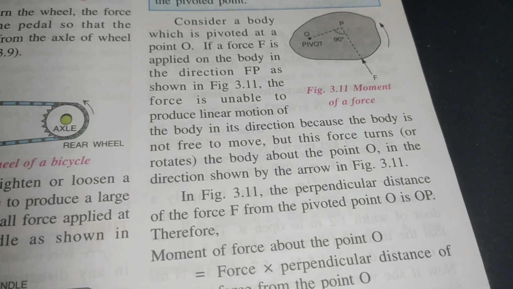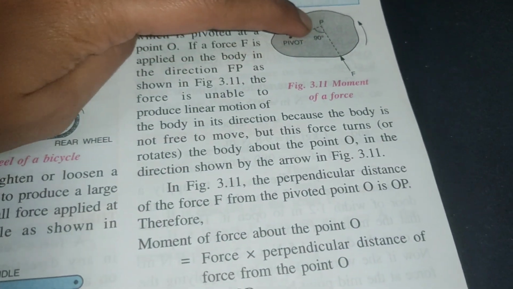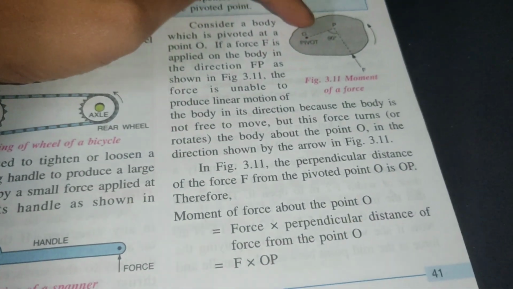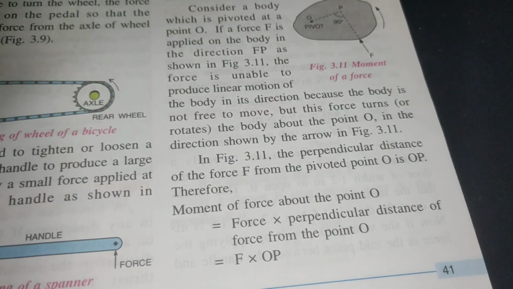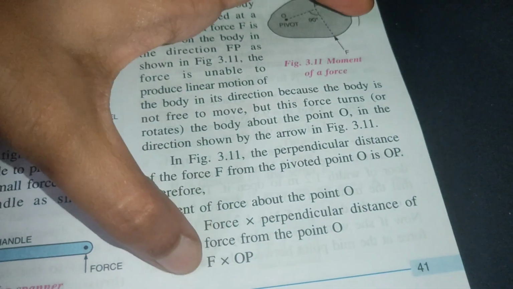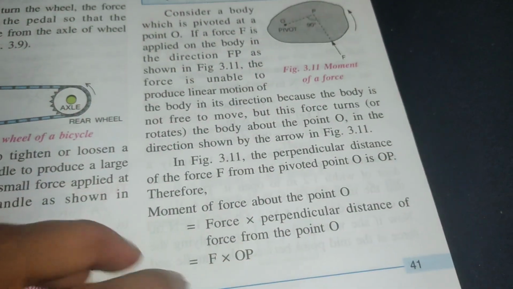The perpendicular distance of the force from the pivoted point O is OP. So moment of force is force into distance: F into OP.